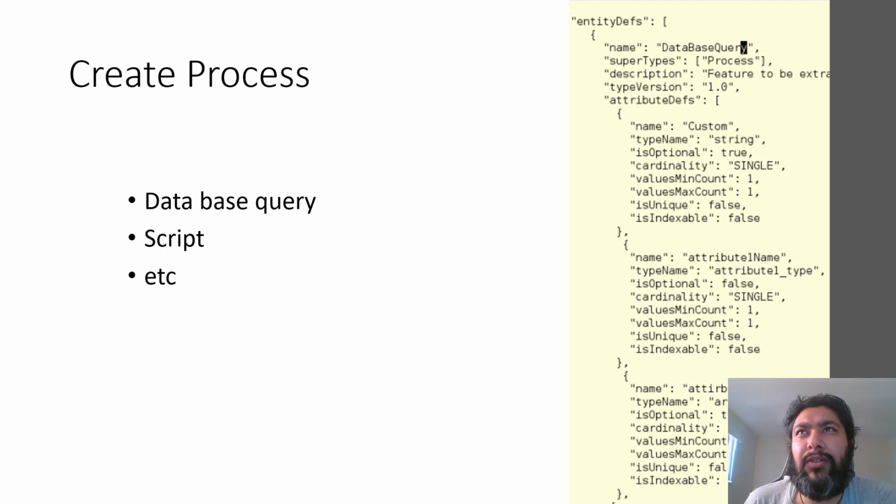For example, here I have created a type called database query, and here you can see another interesting thing, that I have derived it from the supertype process. That will give me the advantage that it will introduce new attributes into the system, simply like inheritance. So this also supports inheritance, and attributes like name, input and output will be inserted into the object of this entity itself, so that you can say that this is a process, what is the input to this process, and what is the output of this process.